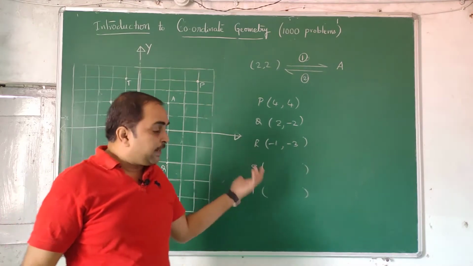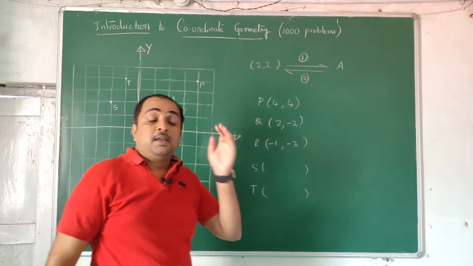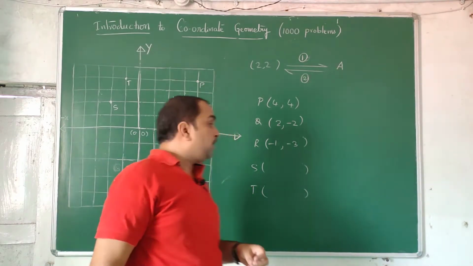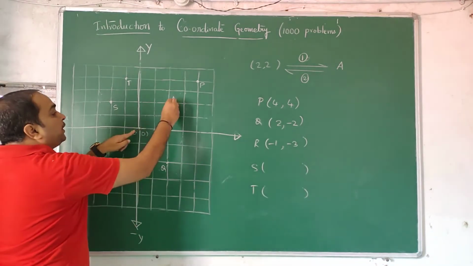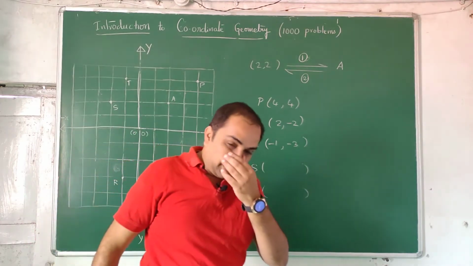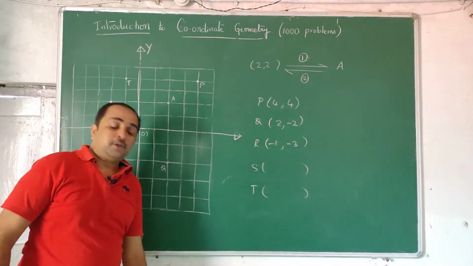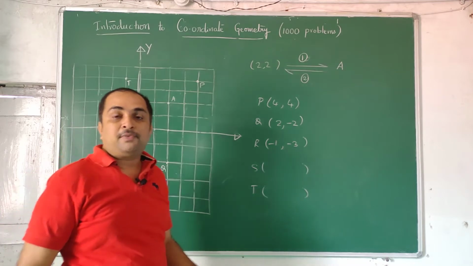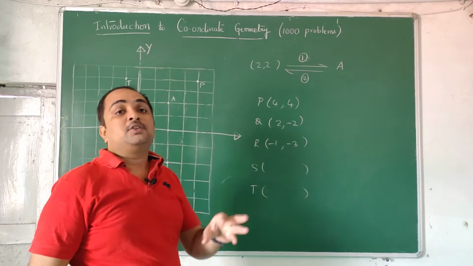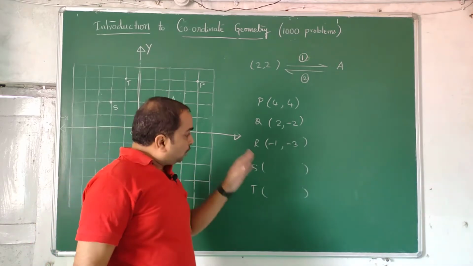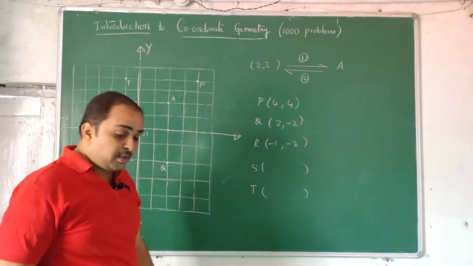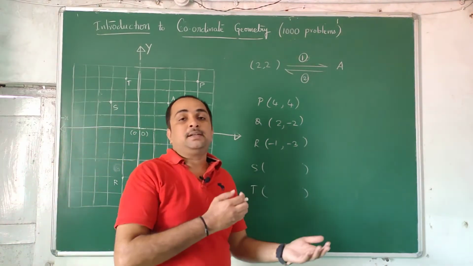See that what you are writing now, try to be very careful, it is useful in future for the vectors chapter. In first year of intermediate, they introduce the concept of vectors. So that line, if I draw from here to here, this point is called x component, this point is called y component. So while writing components also, this introductory course on coordinate geometry will be useful. Being a physics teacher, why am I introducing coordinate geometry? Because I actually need it. I don't need coordinate geometry as such, I need vectors more. So if you understand this, it will be easy for me to connect you with vectors. Because in physics, the quantities which have magnitude and direction are called vectors.